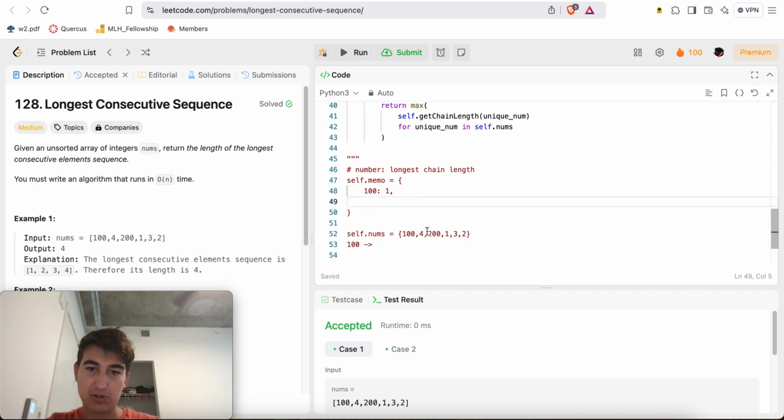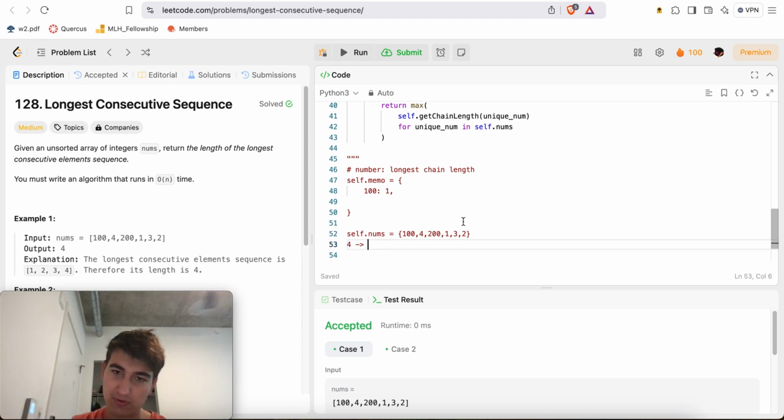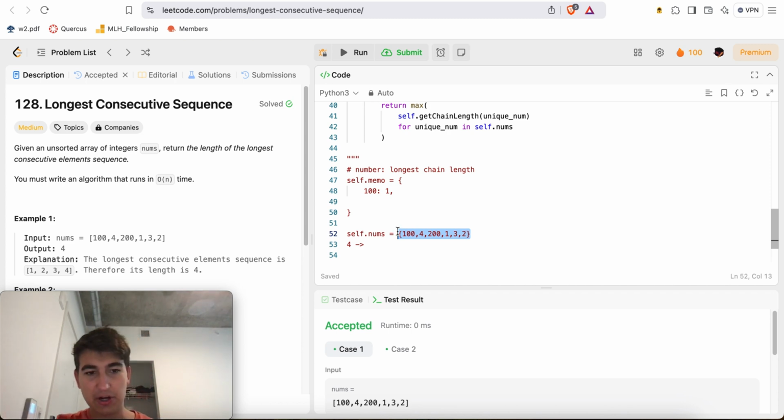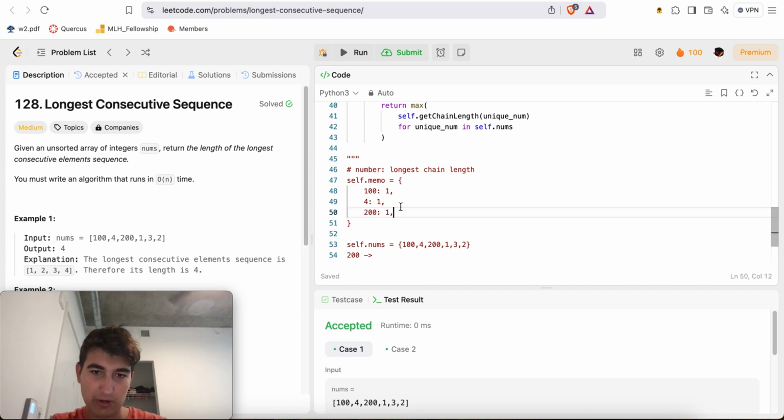Then let's do the next number, which is 4. From 4, let's check, is 4 plus 1, which is 5, inside of my numbers? 5 is not inside of here, so the length of the longest chain starting from 4 is equal to 1, just the number 4 itself. Now the same thing for 200. For 200, is 200 plus 1 in there? 201 is not in here, so for 200 the value is going to be 200 maps to 1.